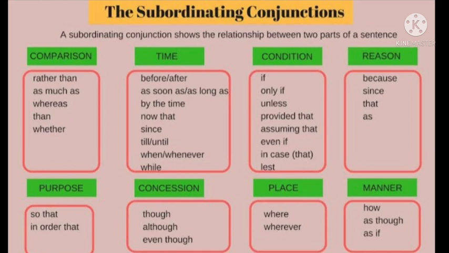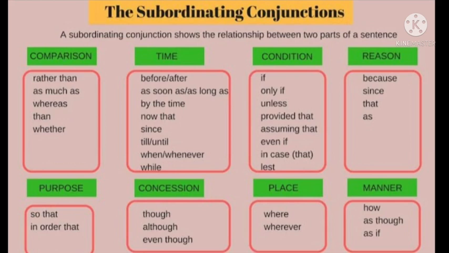Here I have used the word as in order to show the manner. Manner is as he wished. So these types of conjunctions are called the conjunctions of manner, and we commonly use words like so far, as though, as if, as so. All these words come under the conjunctions of manner.